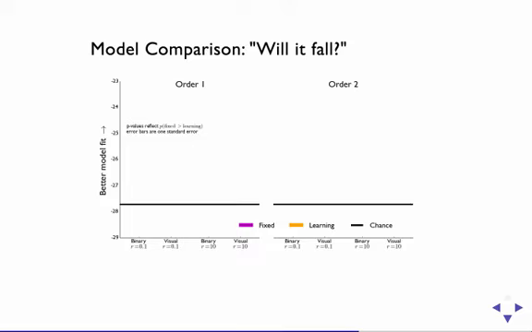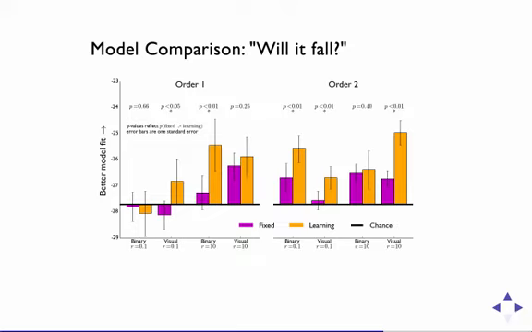So here's the chance performance. It is the same for all conditions because, again, it just assumes people guess will fall 50% of the time and won't fall the other 50%. Here's the fixed model. And here's the learning model. As we would expect, the learning model is better than chance at explaining people's behavior, except in the condition where people did not learn. In most conditions, the learning model is also significantly better than the fixed model, indicating that people's knowledge does transfer to other types of physical judgments.